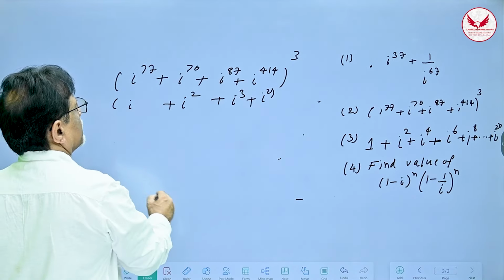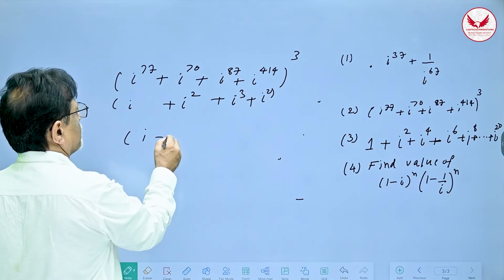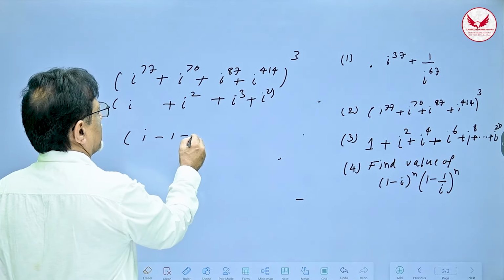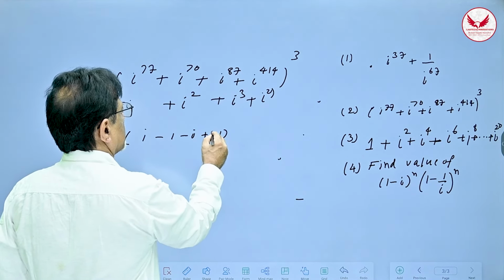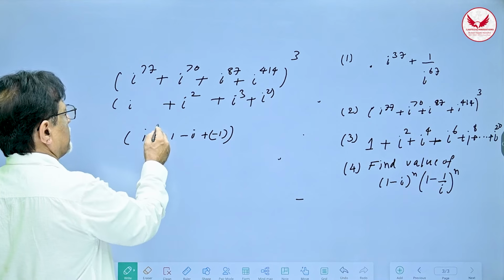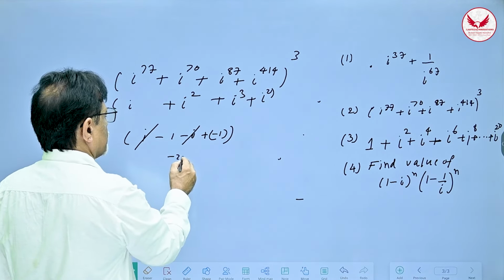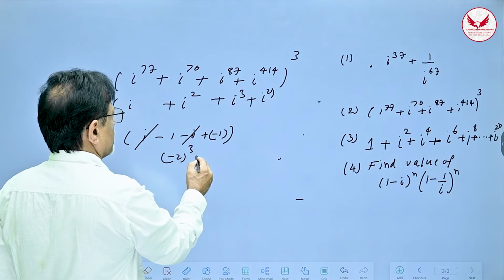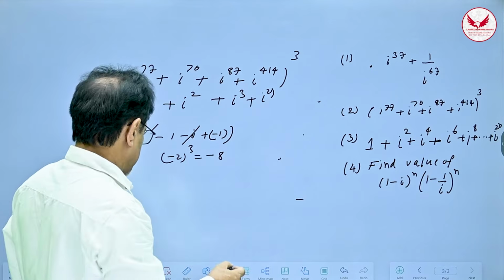So what is this now equal to? I will remain I, this is minus 1, this is minus I, and this is minus 1. Okay? So I minus I gets cancelled. Minus 1 and minus 1 becomes minus 2, and minus 2 raised to 3 becomes minus 8. Simple. That's the answer. Okay?